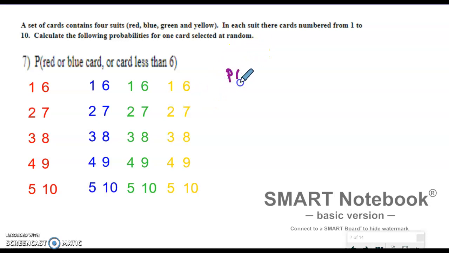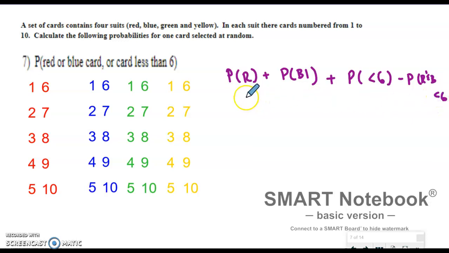So what we're doing is we're taking the probability that a red card happens plus the probability of a blue card happening. Now, is there any intersection between red or blue? Those are examples of mutually exclusive events. Okay, so there's no intersection between them. Now, we also have the probability that it's a card that is less than 6. Is there any overlap between red, blue, and a card less than 6? Yes, there is some overlap. So we're going to subtract the intersection of red and blue, and then when they were less than 6.